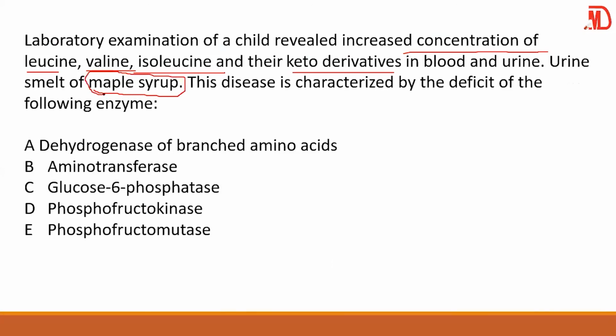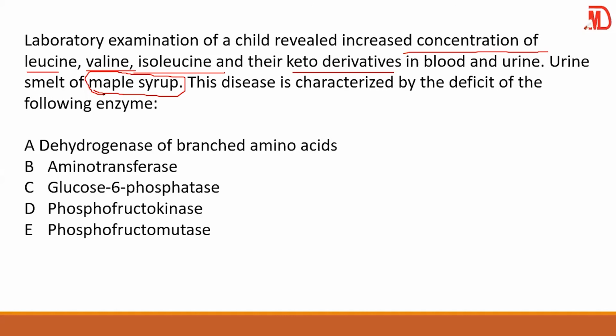You remember we said the disease is called maple syrup disease. And what is the enzyme that is deficient? I made mention of it like 1,000 times. Branched chain alpha keto acid dehydrogenase complex.